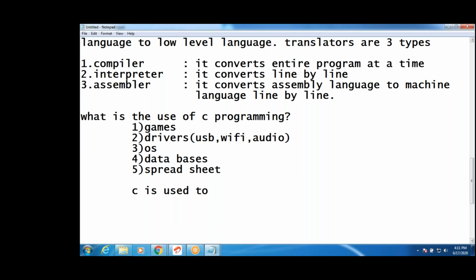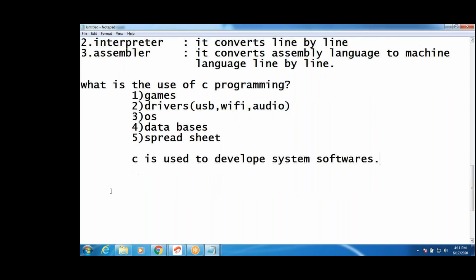You know softwares are of two types: application softwares and system softwares. C is used to develop system softwares. Softwares are classified into two types. Which ones you are using on the computer are called application softwares. To make the computer run, we require software. They are called system softwares.